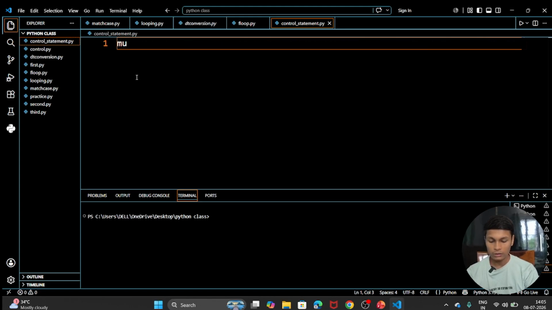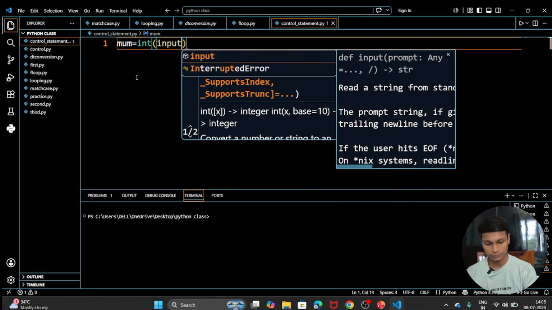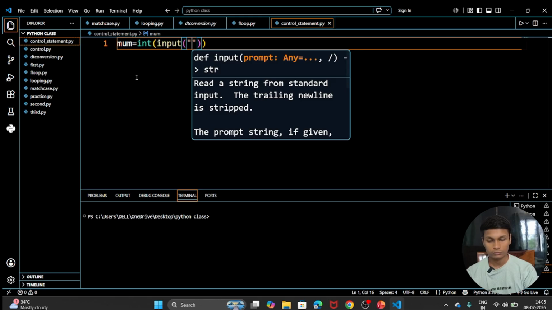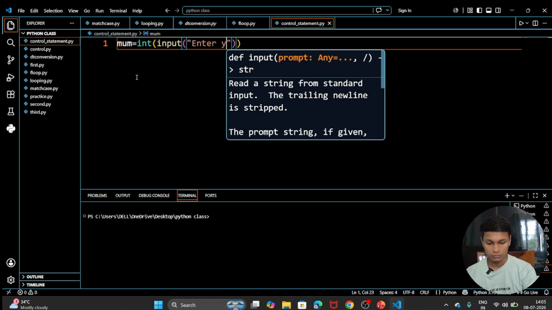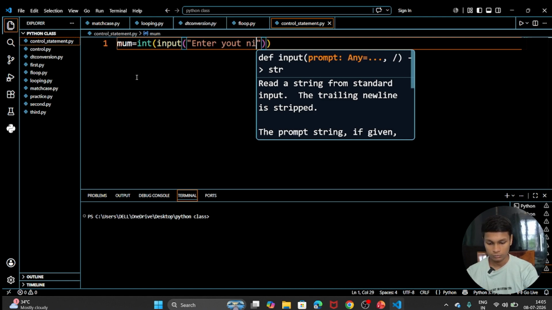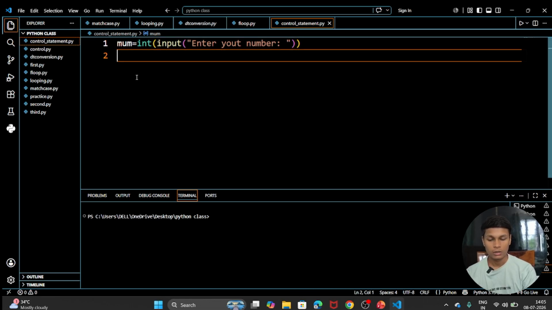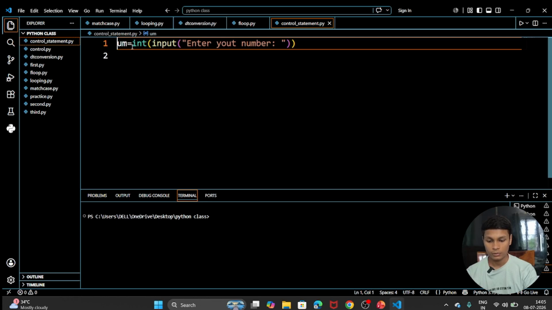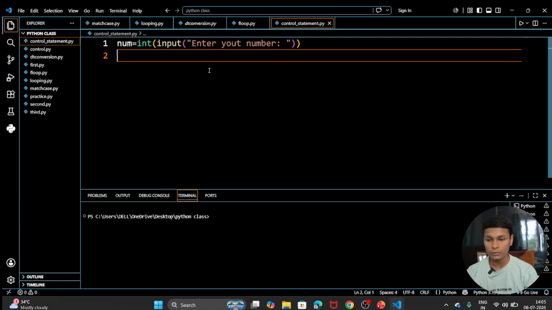So let's create a variable num first. num equals integer type input, enter your number.